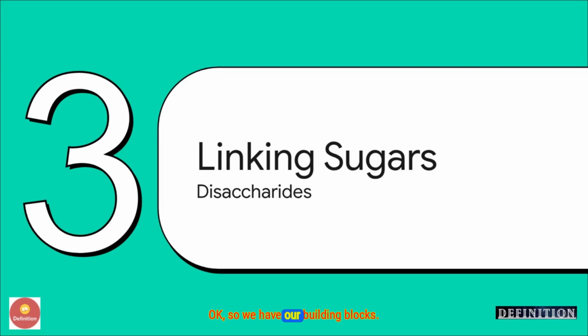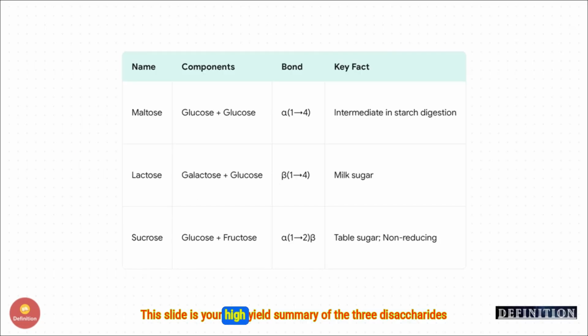Okay, so we have our building blocks. Section 3 is all about how we link them together with a special connection called a glycosidic bond to make disaccharides, or 2 sugar molecules. This slide is your high-yield summary of the 3 disaccharides you have to know, no excuses.